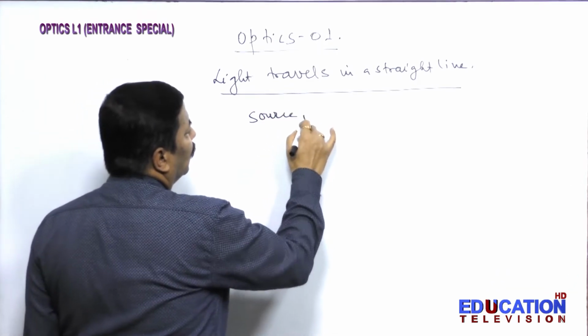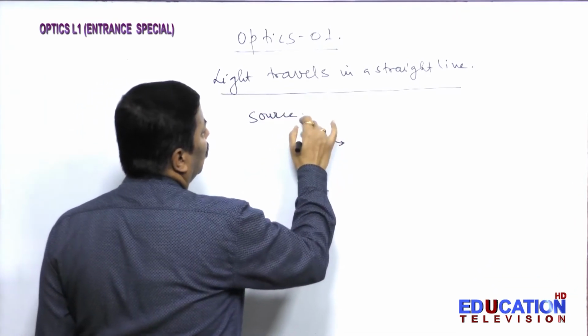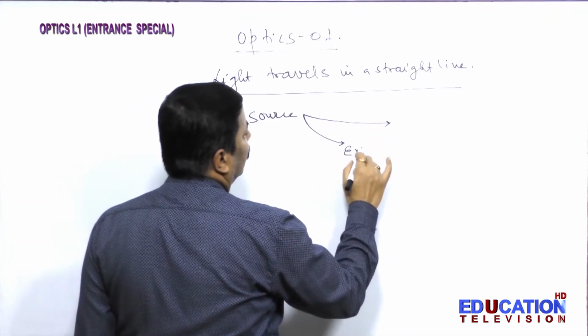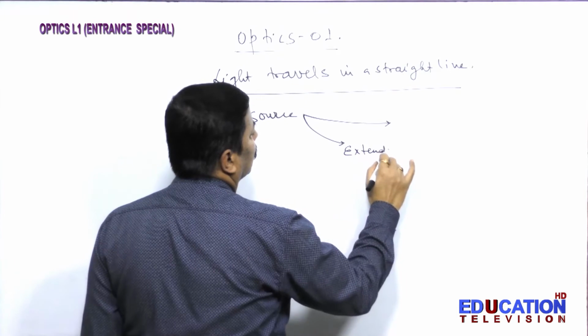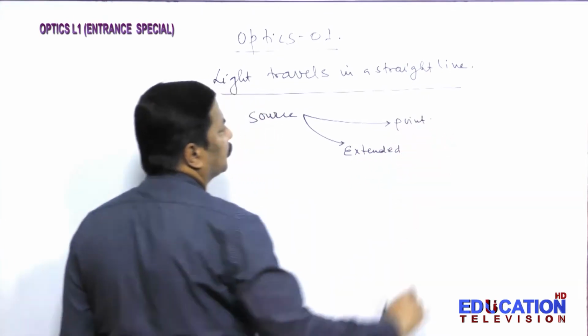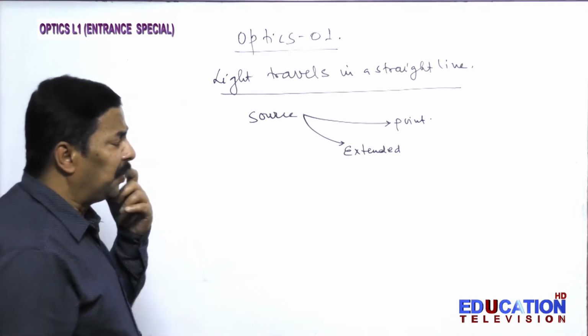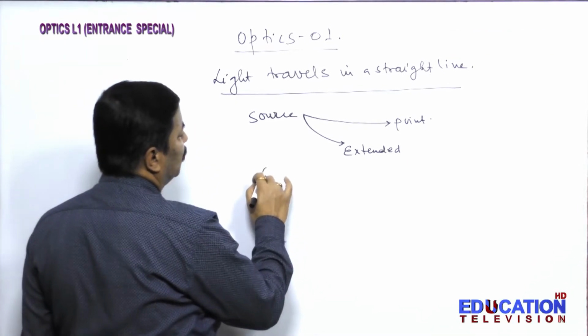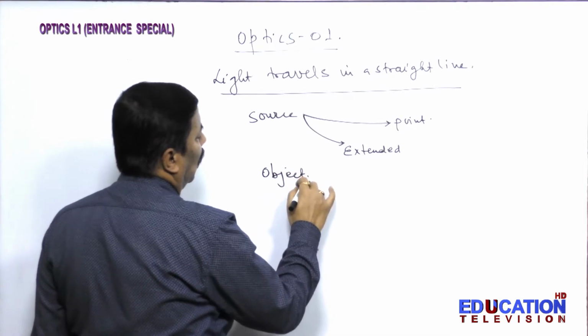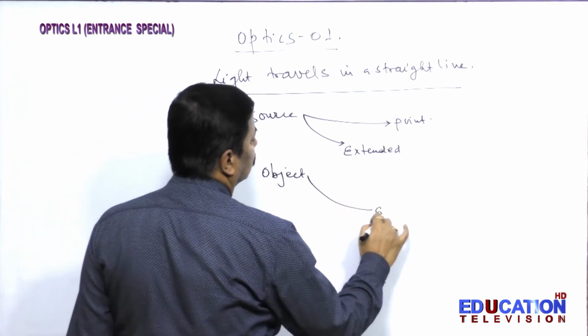Source we can take in two forms: extended and point. We can talk about the object also in two forms.